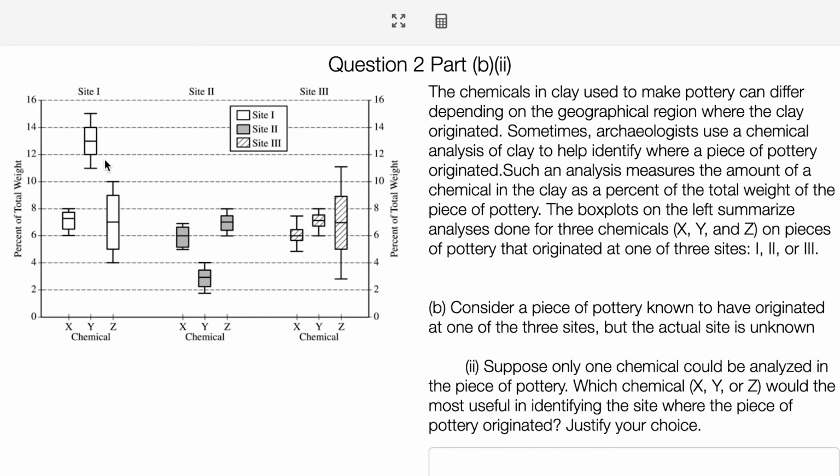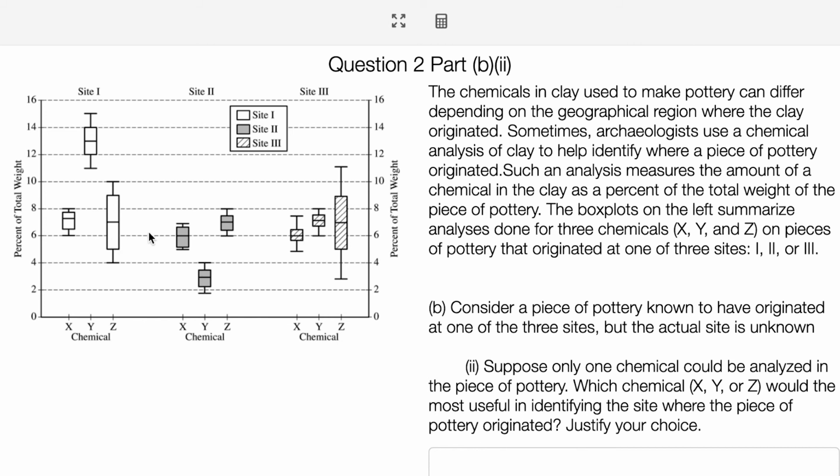Notice how chemical Y is the standout at site 1, and it's the standout at site 2. In site 3, it's not the standout, but if you saw that chemical Y was at 7%, then it's probably not site 2, and it's probably not site 1. It's probably going to be site 3. So chemical Y is going to be the best one.